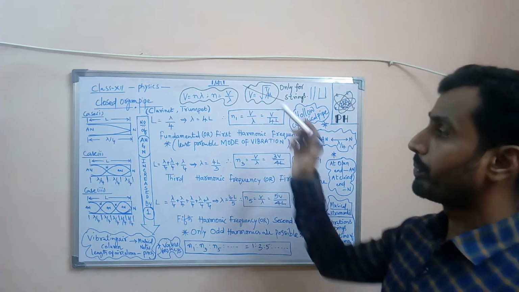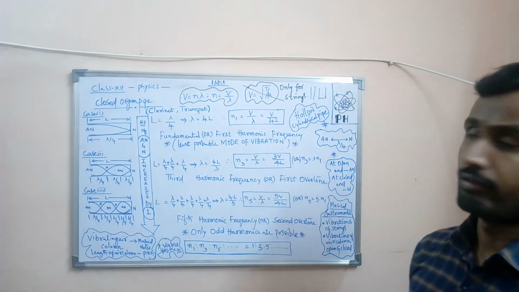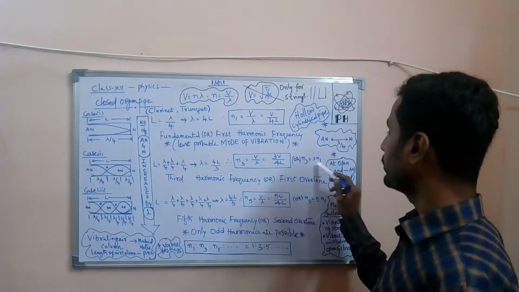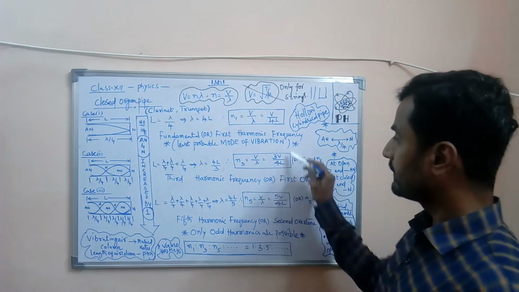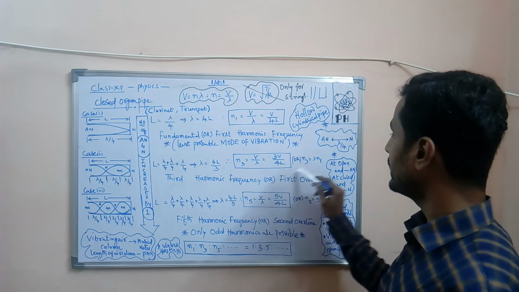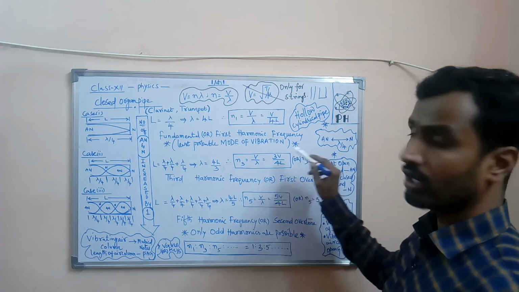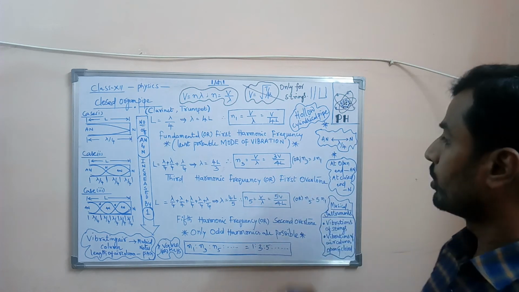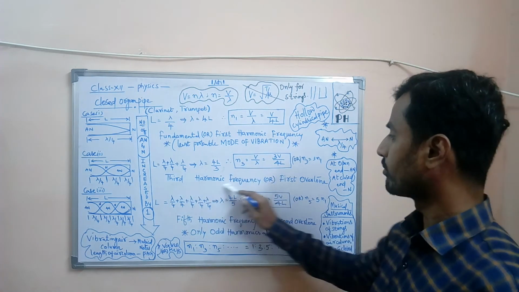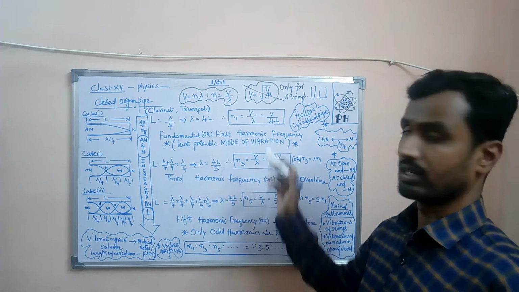In the case of an open organ pipe, in the second case we derived that N2 is equal to 2N1. But in the case of a closed organ pipe, we have N3 is equal to 3N1. That is, N2 is equal to 2N1 is not observed here. So in the second case, the frequency is called the third harmonic frequency because N2 is equal to 2N1 is not observed.